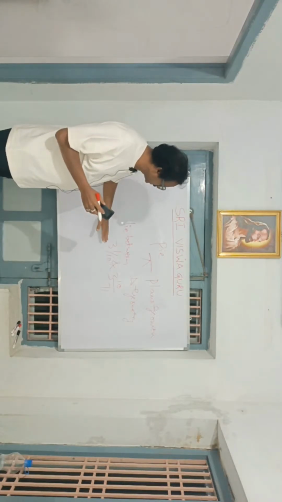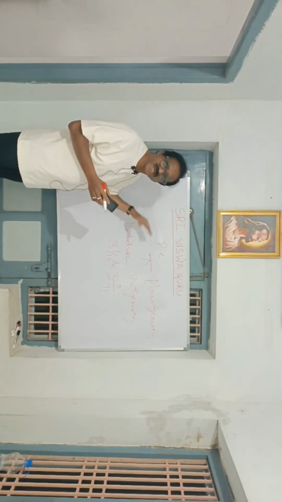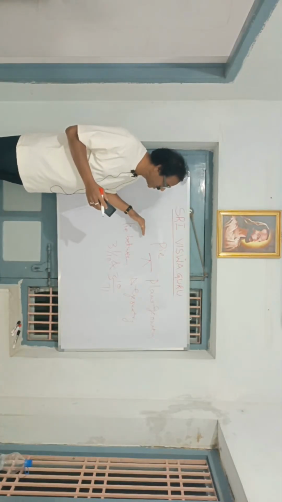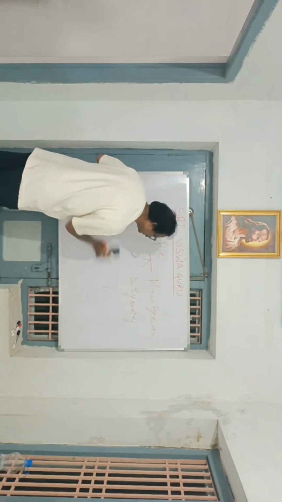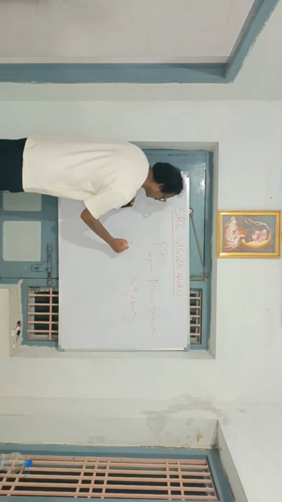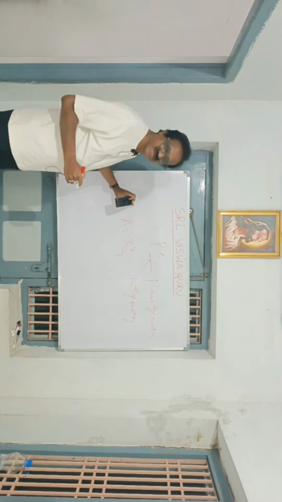After that, they gave a particular value for pi. Actually we know pi is 22 by 7.